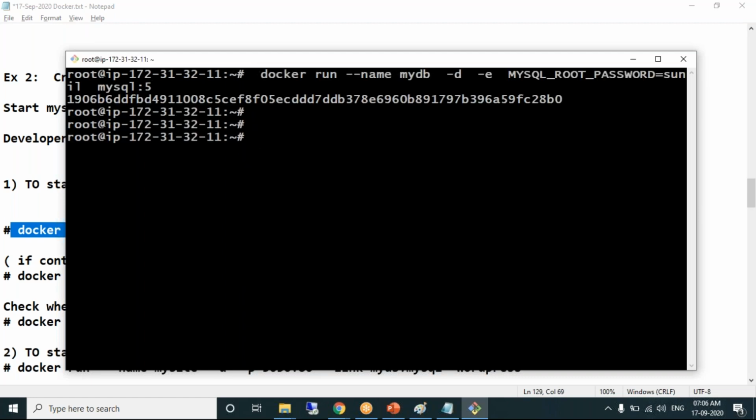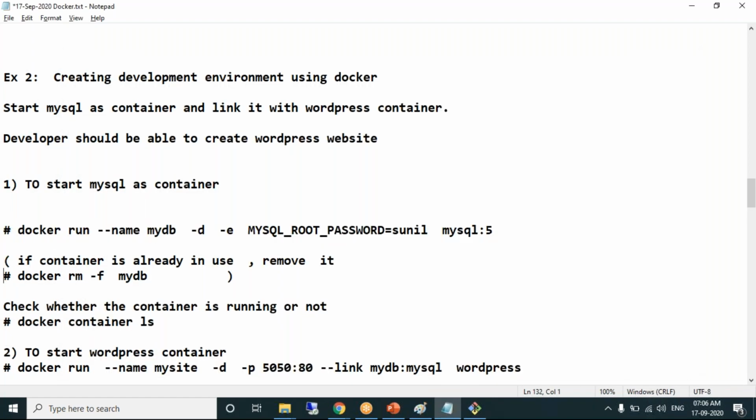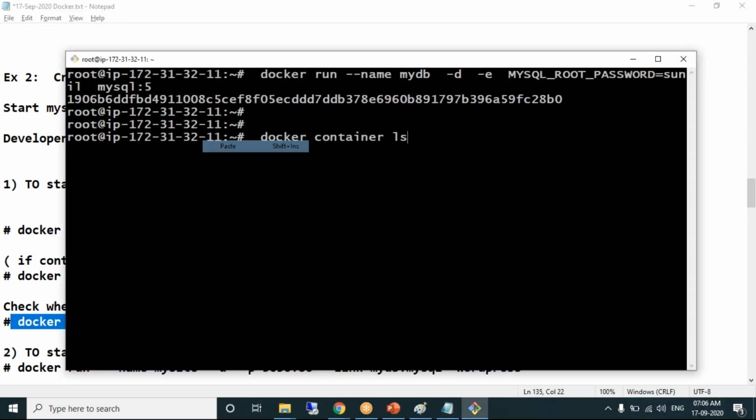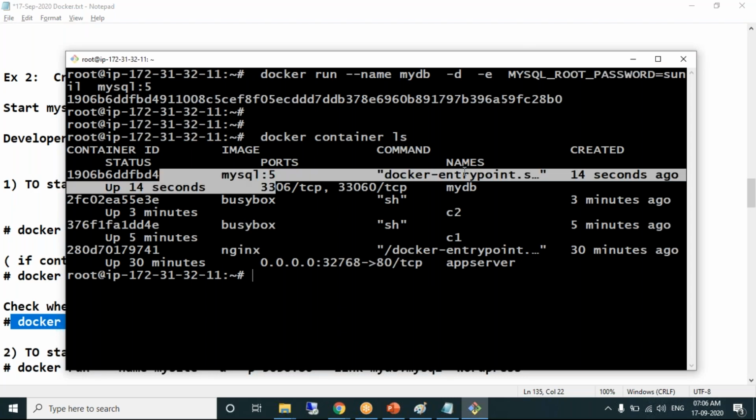Yes. MySQL container created. How to check whether the MySQL container is running or not? Docker container ls. Yes, MySQL:5 is running. Fine.